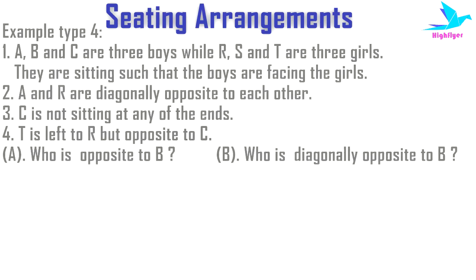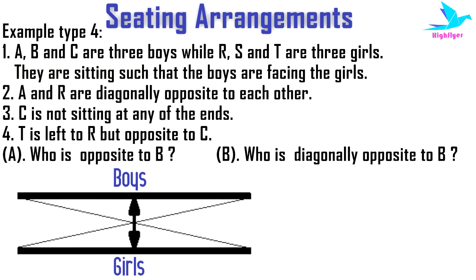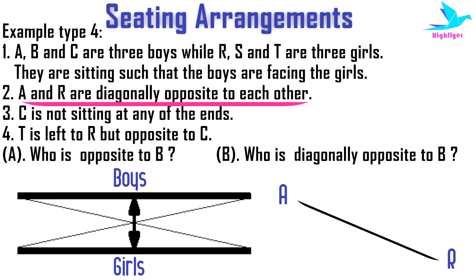Next example type. A, B and C are 3 boys while R, S, T are 3 girls. They are sitting such that boys are facing the girls. So let's see this figure and give 6 positions opposite to each other. Then condition 2 is given. A and R are diagonally opposite to each other.